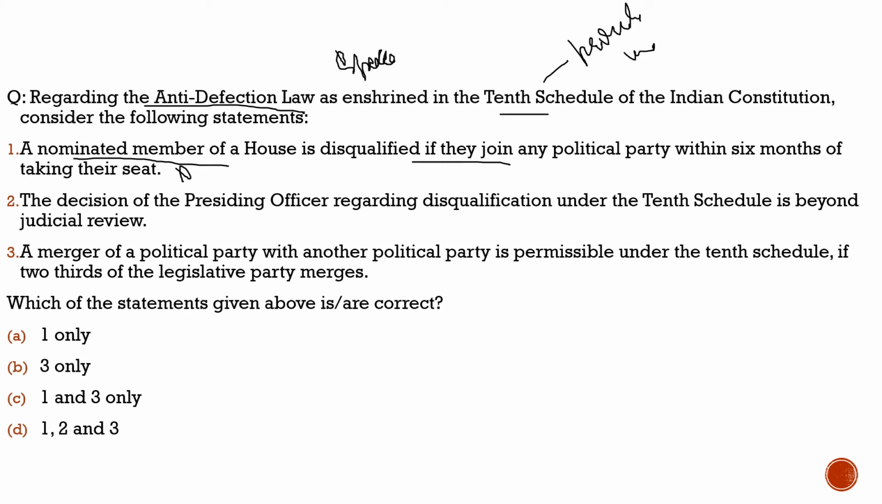So the first statement is incorrect. Second statement, the decision of the presiding officer, that is the speaker with respect to Lok Sabha, regarding disqualification under the 10th schedule is beyond judicial review. No, there is judicial review. So the second statement is also incorrect. Third statement, a merger of a political party with another political party is permissible under the 10th schedule if two-thirds of the legislative party merge, is 100% correct. So the correct statement is 3 only, and from the options given, the correct option would be option B. I hope you understood the question and its context.